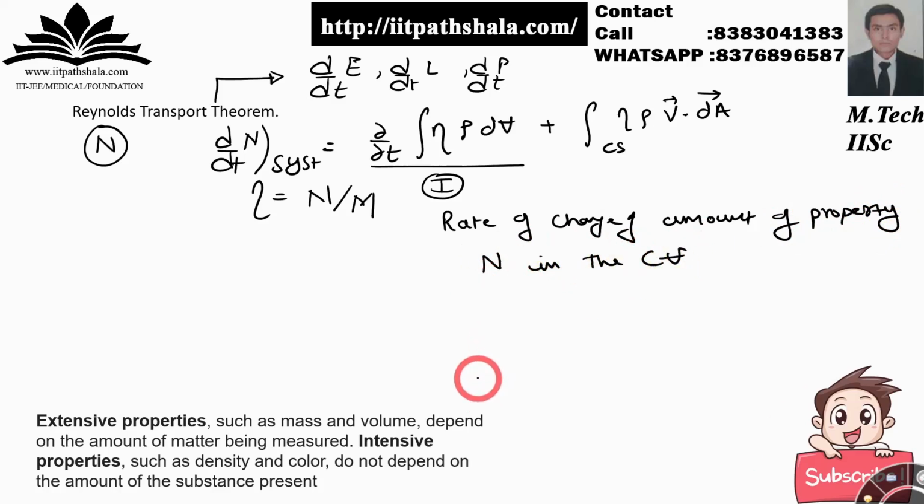Fine with that. So for example, if you are taking n as your momentum itself, so you know that momentum is nothing but mv itself. So eta will be equal to v vector itself.